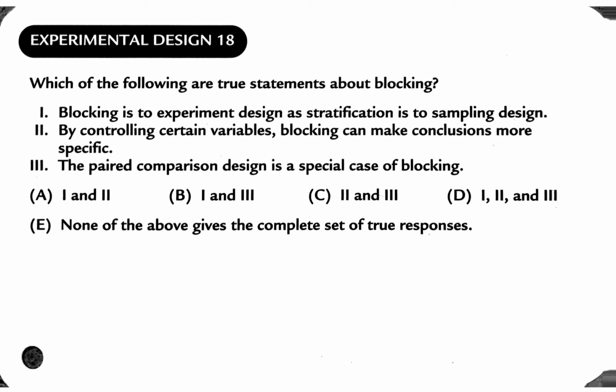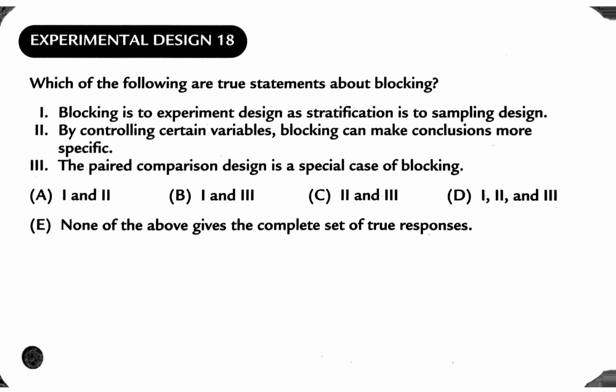Number 18, which of the following statements are true about blocking? Okay, blocking, number 1 says blocking is to experimental design as stratification is to sampling design. That's true. Blocking is a way of grouping in experiments. Stratification is a way of grouping in sampling. Do not confuse these two. Block design is not stratification. They work in the same way that we separate them into groups, but other than that, they're not the same thing. Blocking is only for experiments, and stratifying is only in sampling.